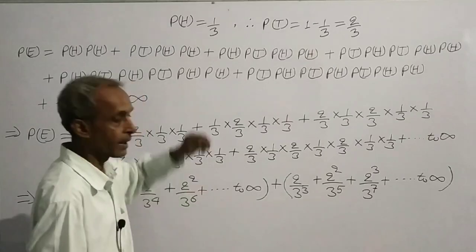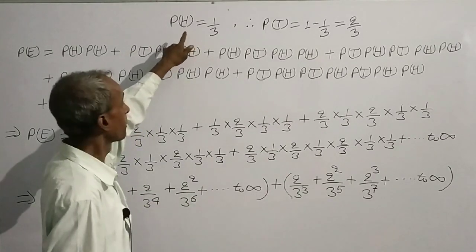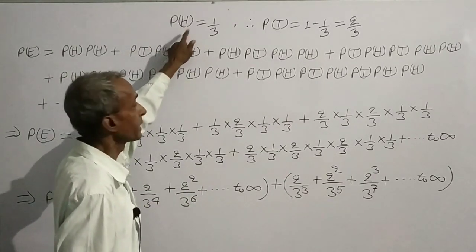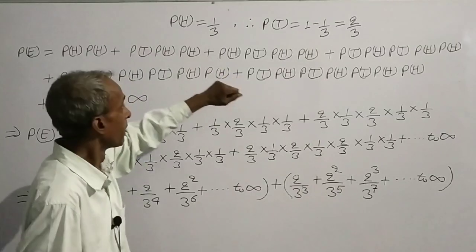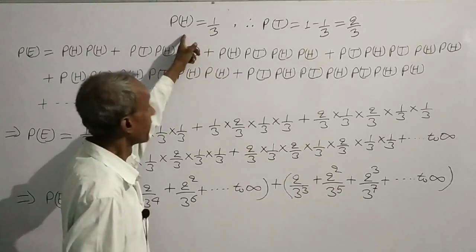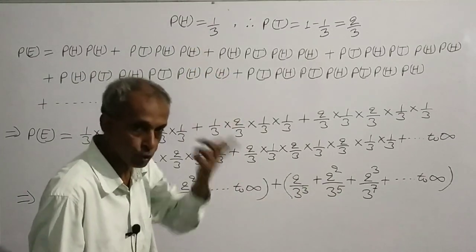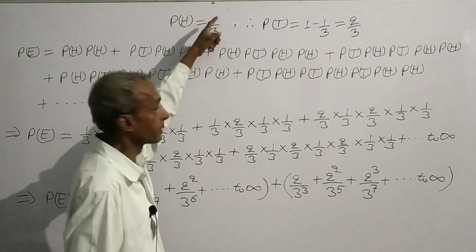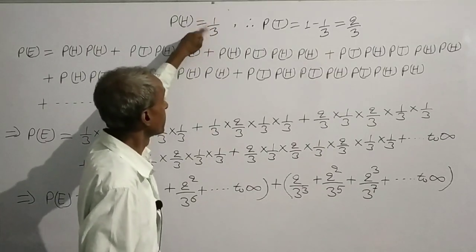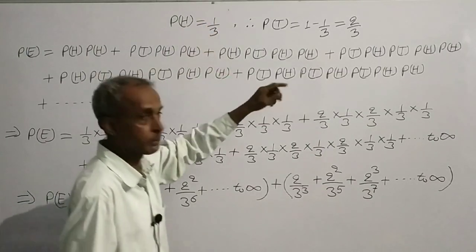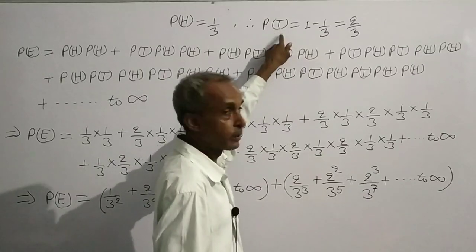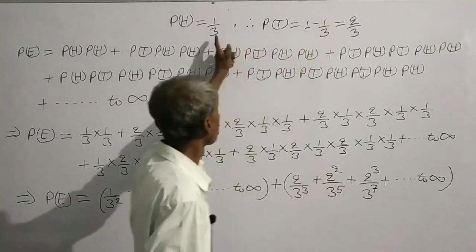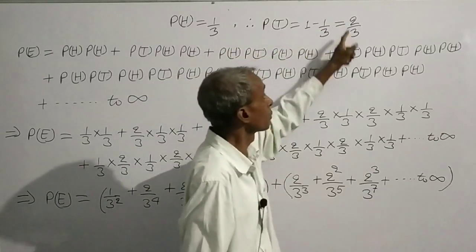It is given that probability of coming head is 1 by 3. That means head appears less often and its probability is 1 by 3. That means probability of tail will be 1 minus 1 by 3, that is equal to 2 by 3.